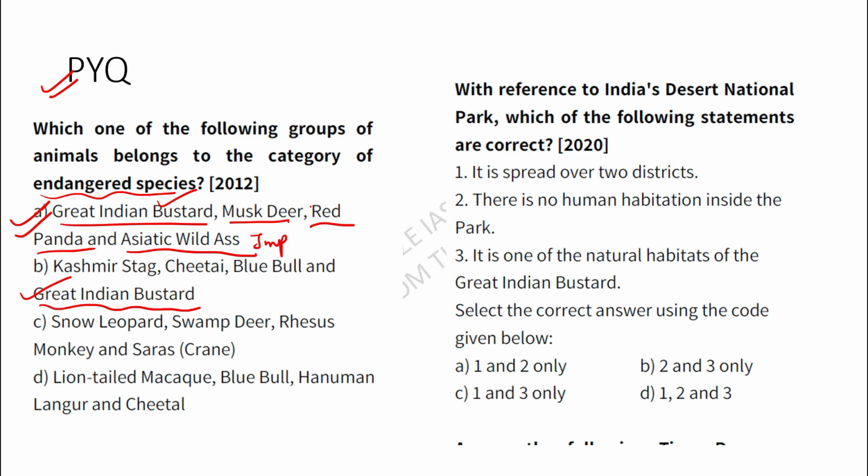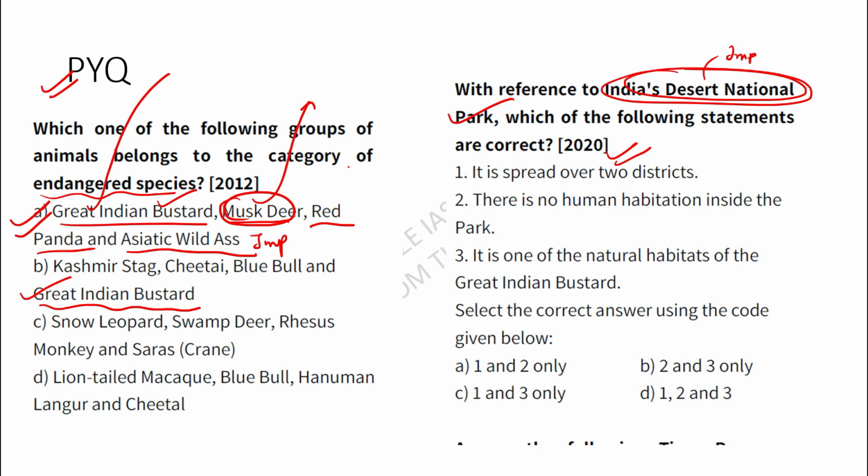Here I'm asking you, please tell me the flagship protected area for Great Indian bustard. The Desert National Park. Okay, so you need to prepare about this. You can see a question has come in 2020. You need to prepare which is the flagship place where musk deer is found, which protected area red panda is found, and Asiatic wild ass is found in India. This is an assignment I'm giving you.